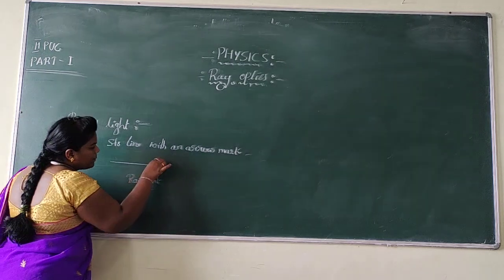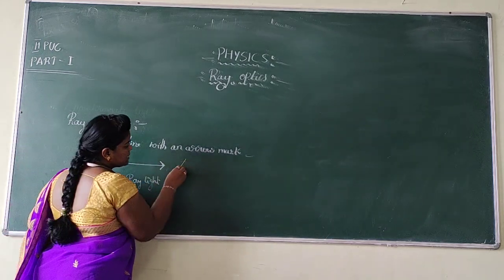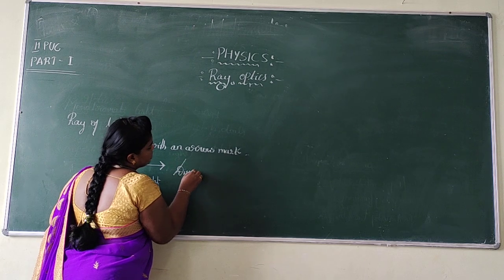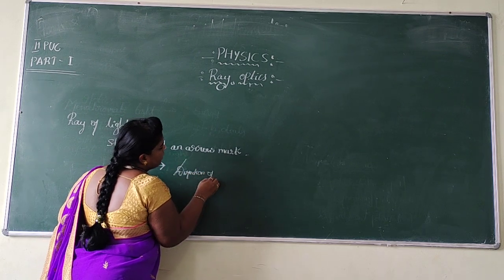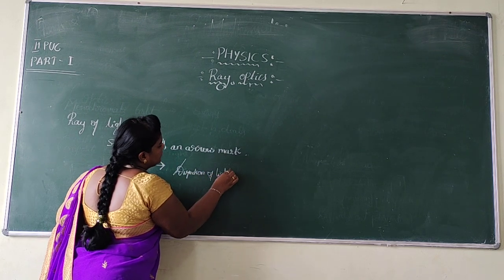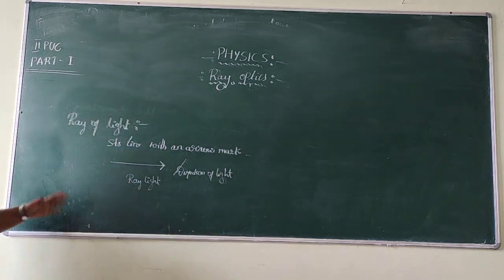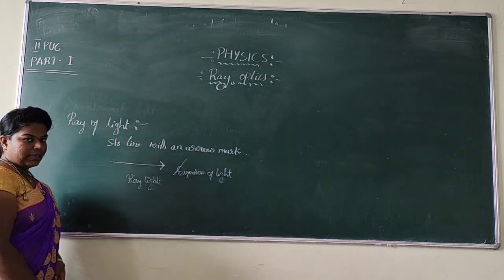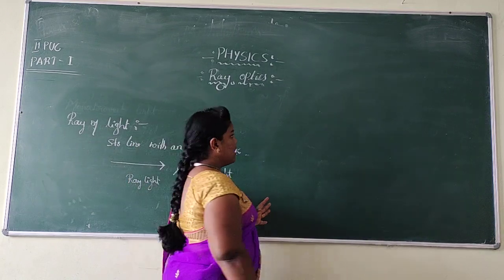What does this arrow represent? This arrow represents in which direction exactly the ray of light is propagating. So the arrow mark indicates the direction of light. This is said to be the ray.